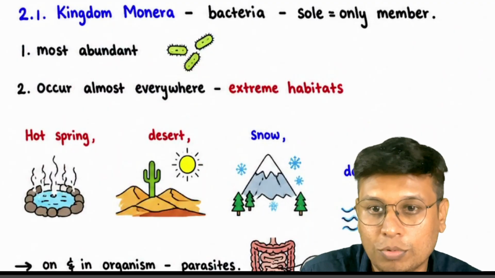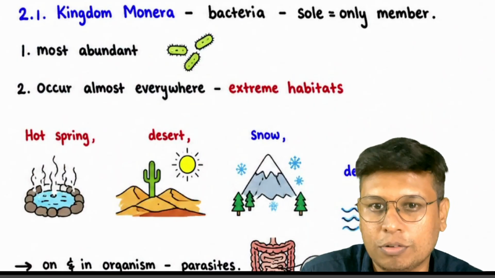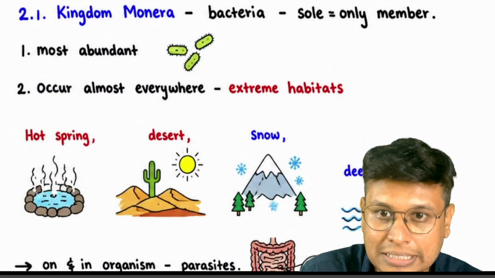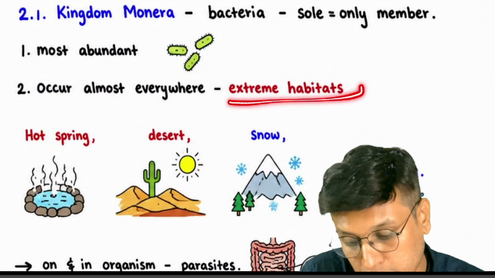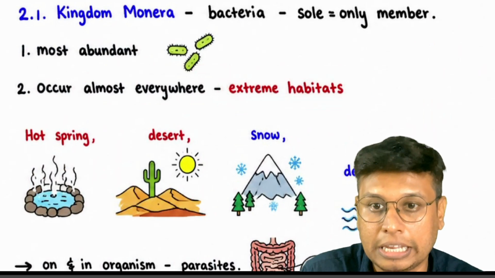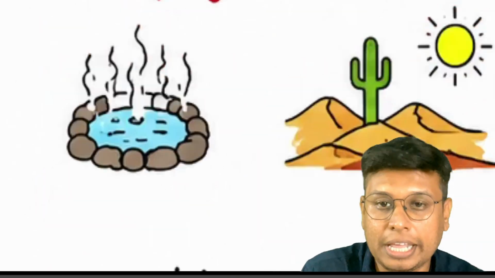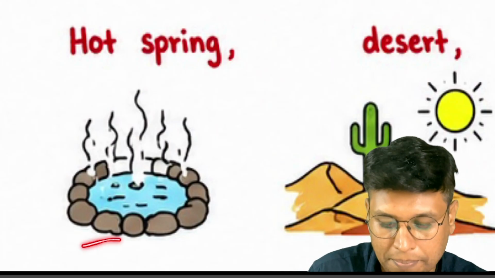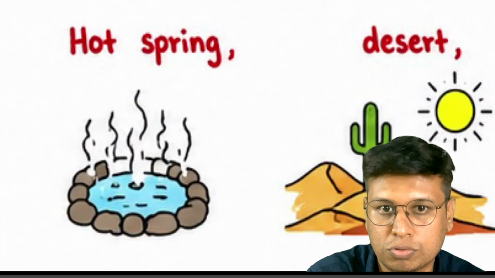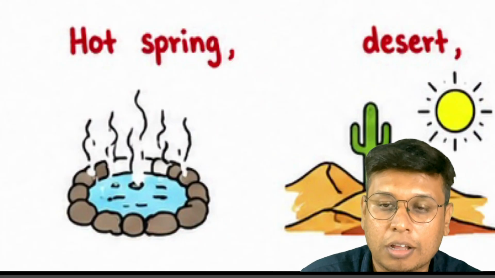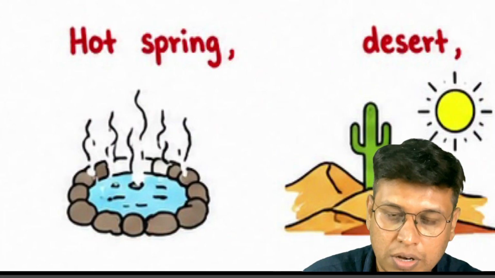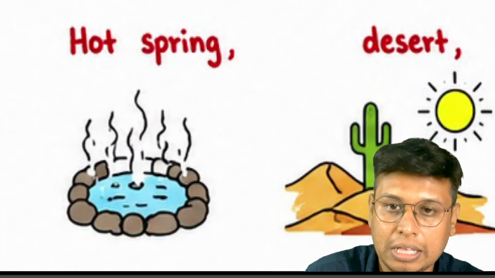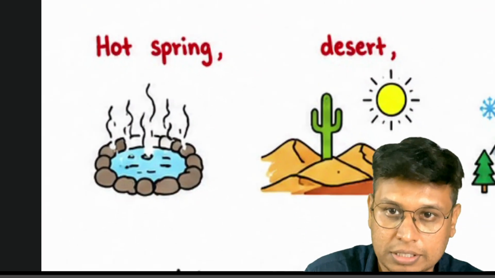almost omnipresent. They will use such synonyms in the questions. They occur not only in normal habitats where life is easily possible, but also in extreme habitats where generally life does not thrive. We can take the example of hot springs. Hot springs are generally based on volcanic beds. The water moves through them, and these hot springs also contain a large amount of sulfuric acid. Thermoacidophiles will survive here more. The water is acidic and also scalding hot.